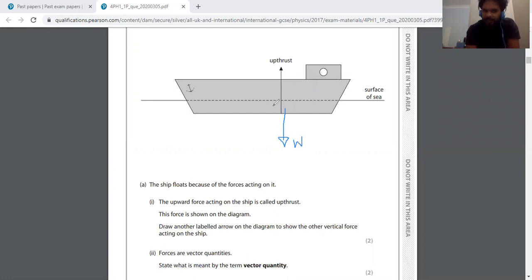If that object is floating on the liquid, its upthrust force should be exactly equal to its weight.